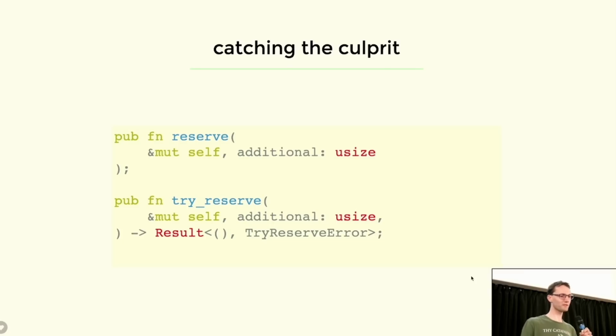So they started playing around with additional APIs that usually start with this try prefix, where you always get a return value indicating success or failure, and this function will never blow up your program. And so this seems really nice because now we can at least catch when allocation failed, right? We get some value back and we can branch on that. We can switch on the two cases. And we can try to recover.